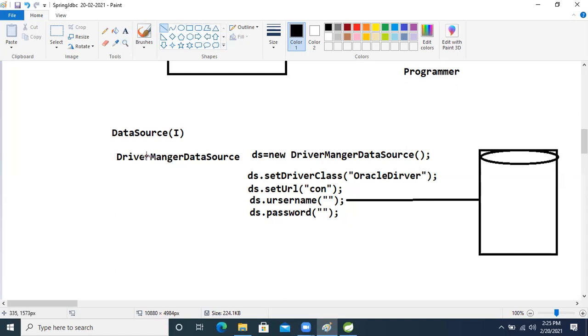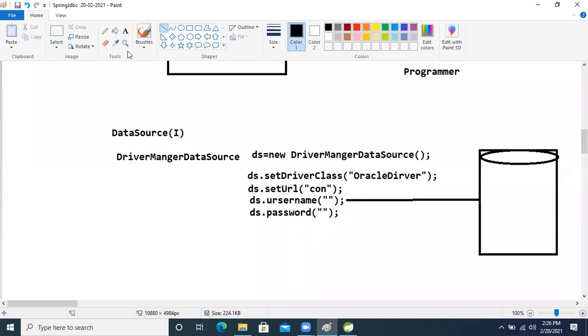the Spring framework only, right? The data source interface is common, but I don't want to work with Spring framework, because in real time people are not using implementation classes like driver manager data source.